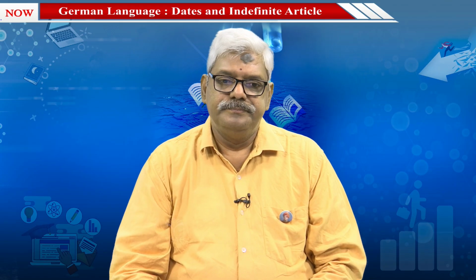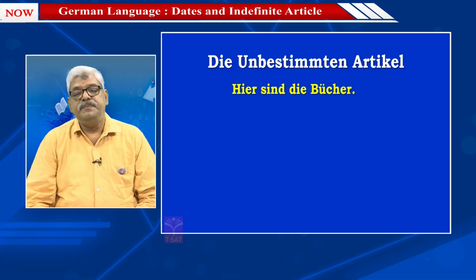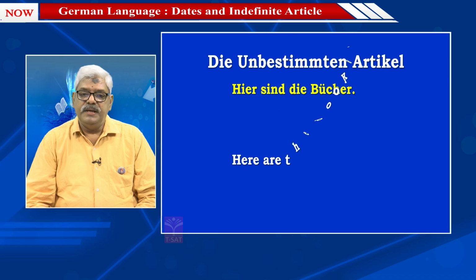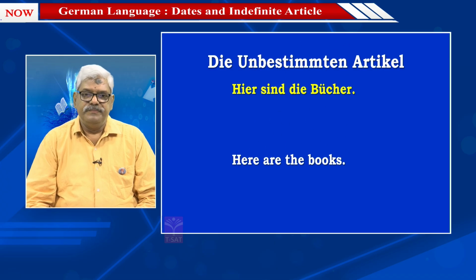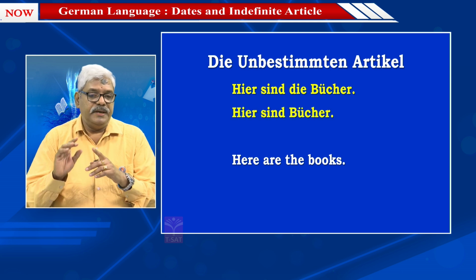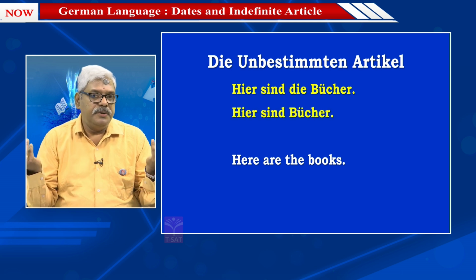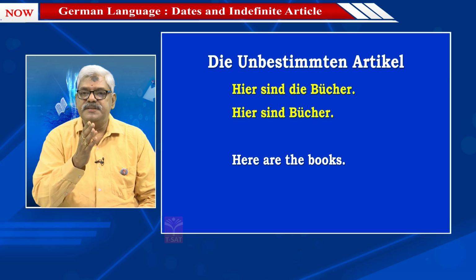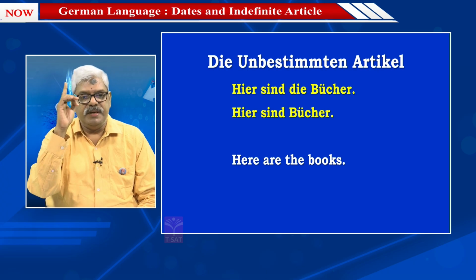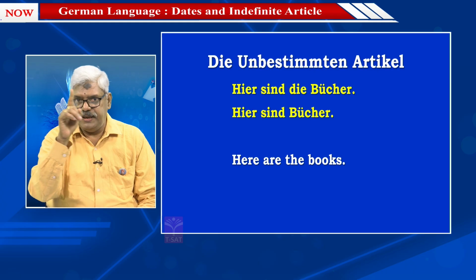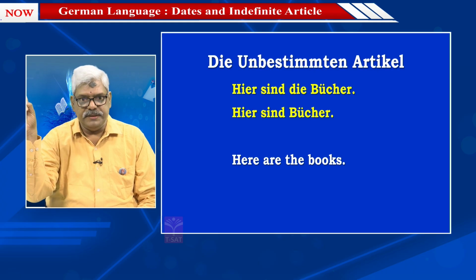And one more with plural. Hier sind die Bücher. Here are the books. Now, when it comes to the indefinite article in the plural, you don't have any word. So that's why: Hier sind Bücher. Since we are speaking of the unbestimmter article, that's why I have kept the title like that. I did not remove the title.